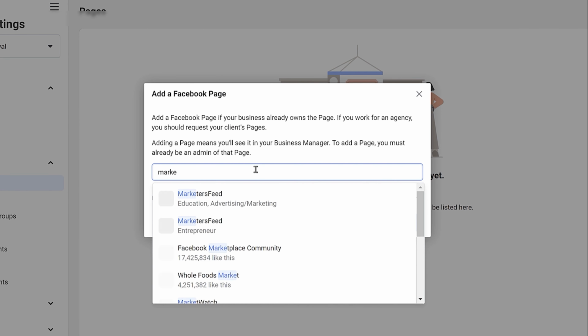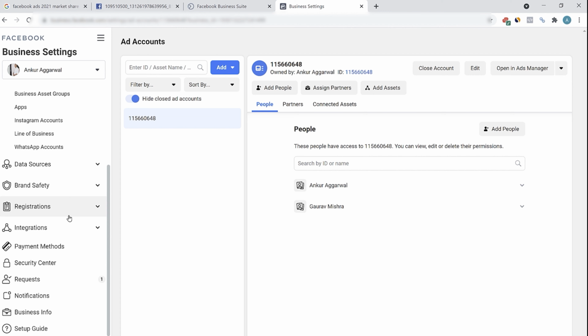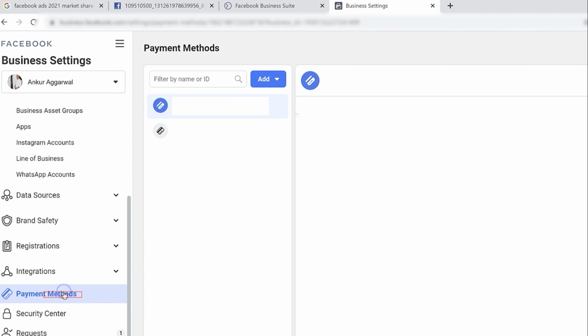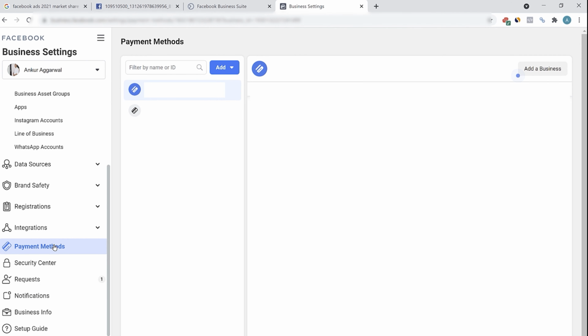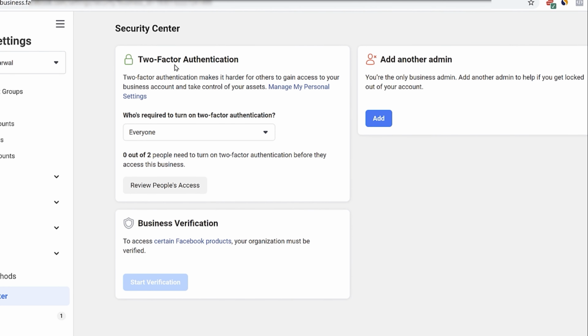So similar to add account, there are multiple settings here. I won't be going through each and every setting. Otherwise this video will go for over 4 hours. But the more important one is the payment methods. Here you can connect your debit card. Also check the security area. Make sure you have two-factor authentication on, since this ad account you'll be spending thousands of dollars. So you have to protect it.